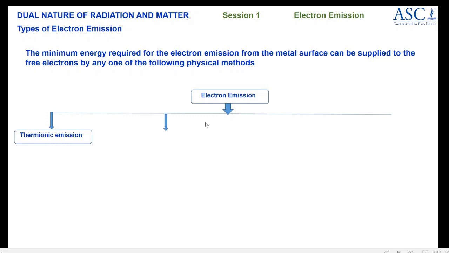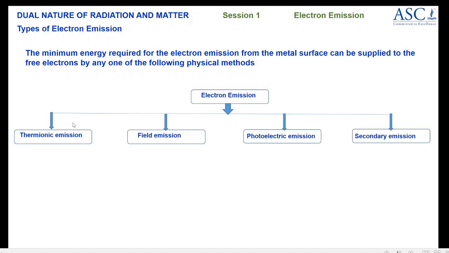Depending on the energy supplied, the emission can be of the following types, namely thermionic emission, field emission, photoelectric emission, and secondary emission. In your PU board examinations, they may ask you to mention the types of electron emission. So when they ask you to mention, you just need to mention the names of these emissions: thermionic, field emission, photoelectric emission, and secondary emission.